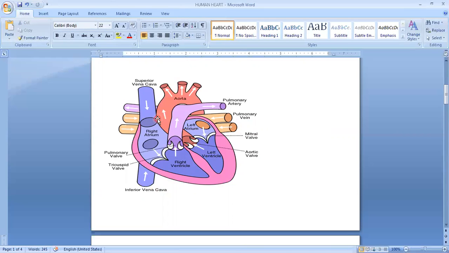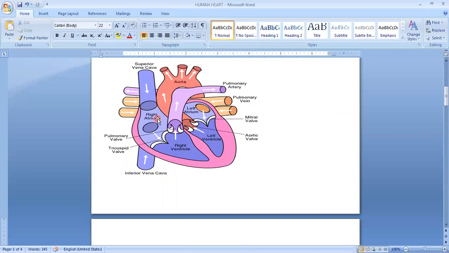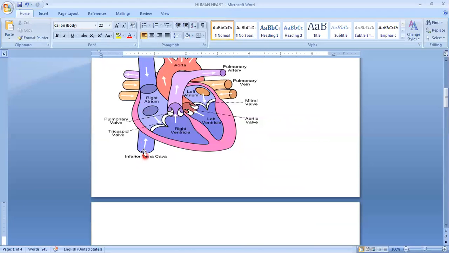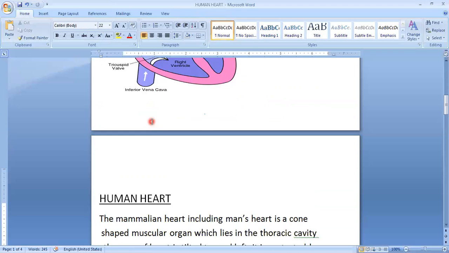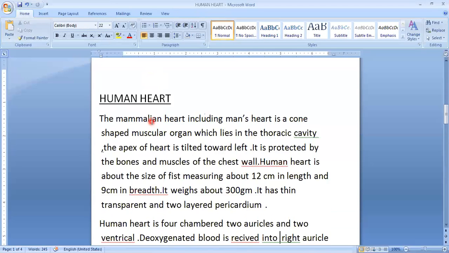That blood consists of carbon dioxide, with a very negligible quantity of oxygen. That blood is called deoxygenated blood. It is received by the superior and inferior vena cava, and moves towards the right atrium. Auricle is also called atrium.